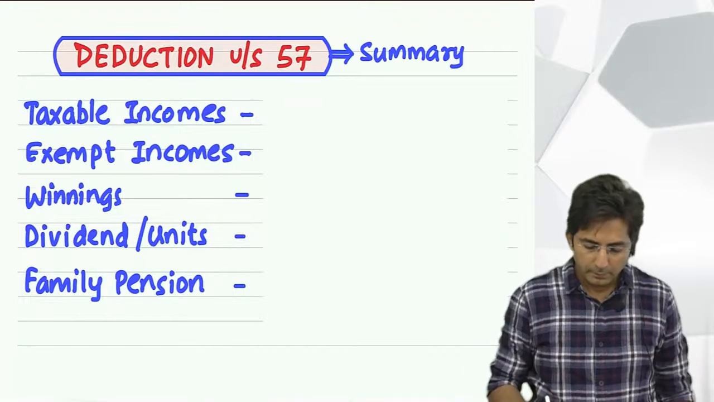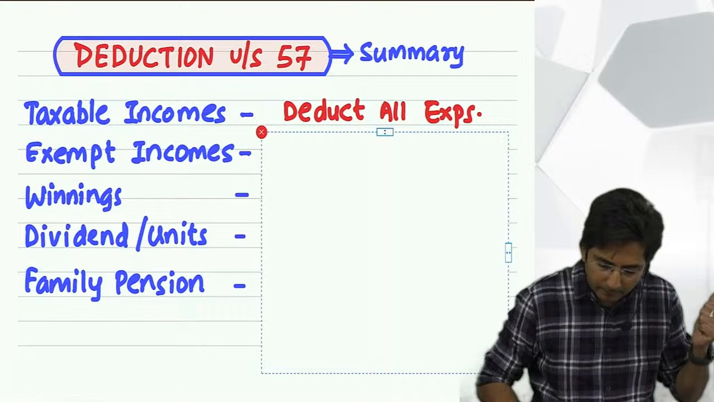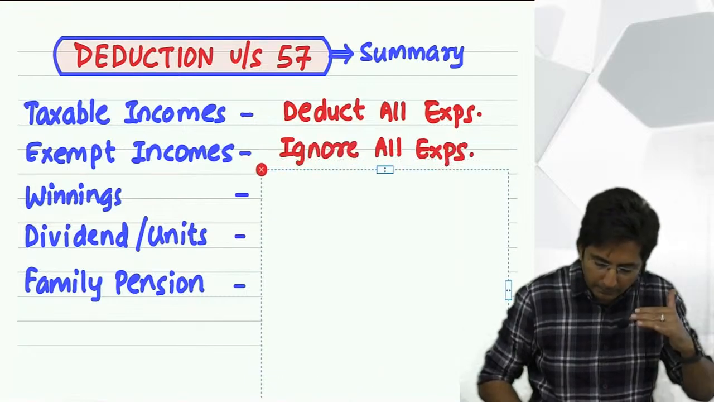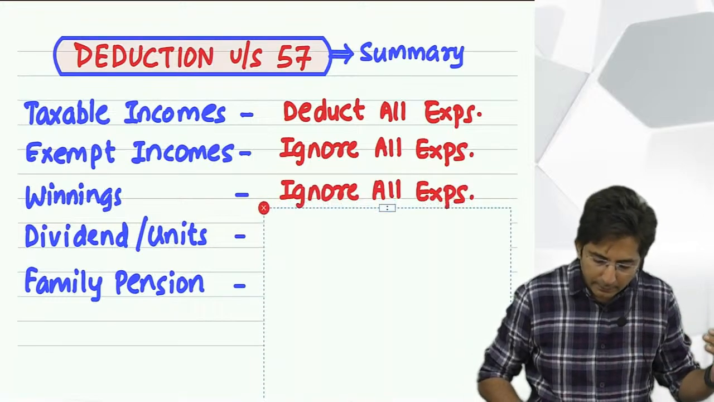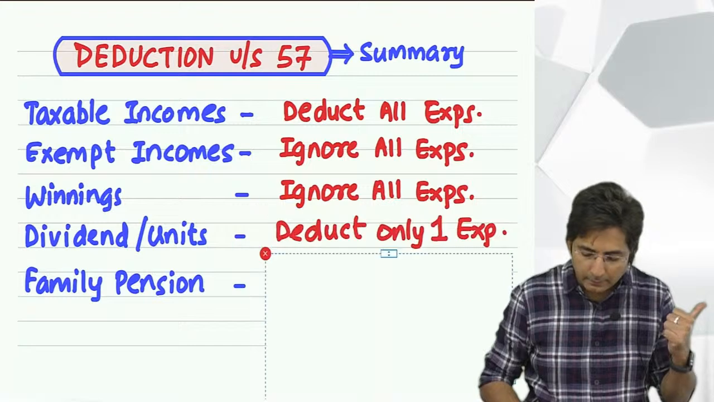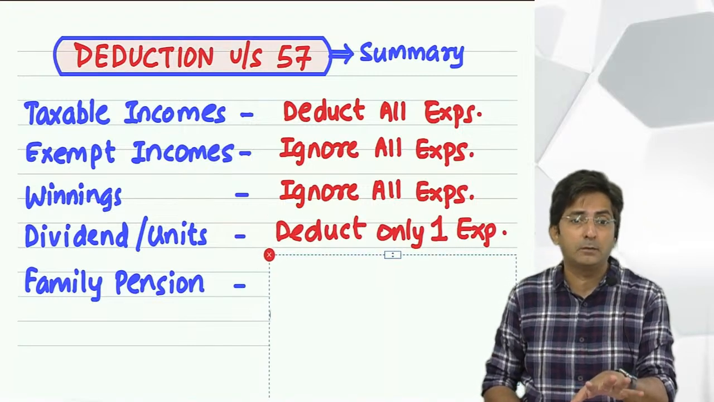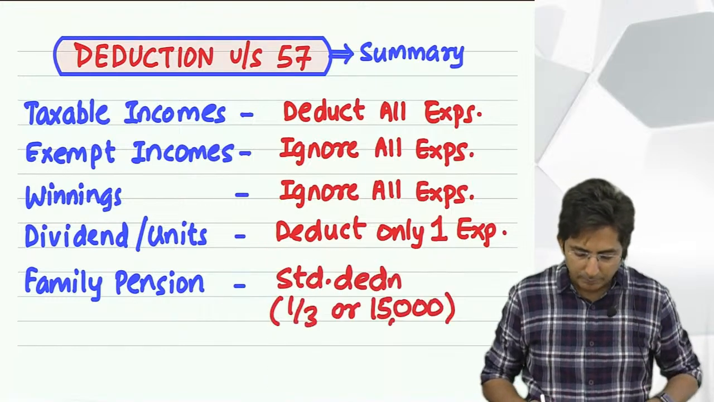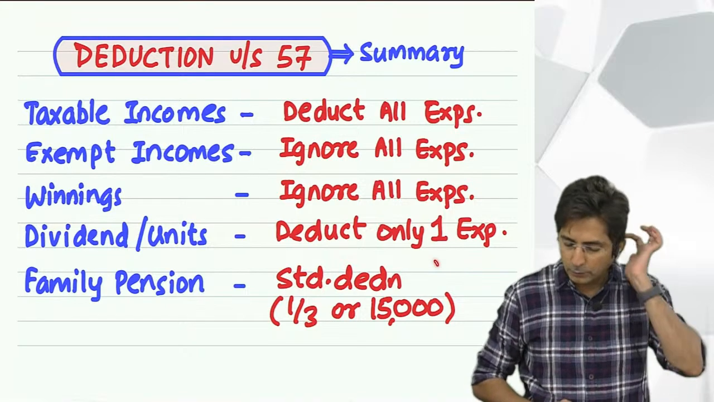So read this. Taxable income, deduct all expense. Exempt income, ignore all expense. Winnings, ignore all expense. Dividend and units income, deduct only one expense: interest on loan, maximum 20% of the dividend income or mutual fund income. And lastly, family pension standard deduction, 1/3 or 15,000, whichever is lower.